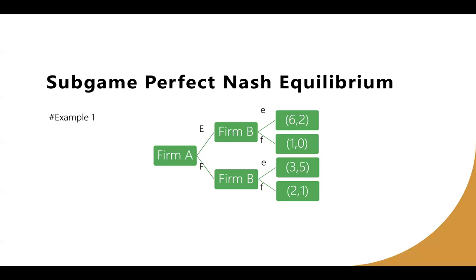By the same reasoning, for the second part, we will select E. Therefore, no matter which line A chooses, B will select E. For firm A, the payoff for the option capital E is more significant. We find our SPNE is capital E. Why do we choose 2E? Because for firm B, there is no way to know which line firm A will choose. SPNE belongs to the Nash equilibrium, which is left after backward induction extrapolations.